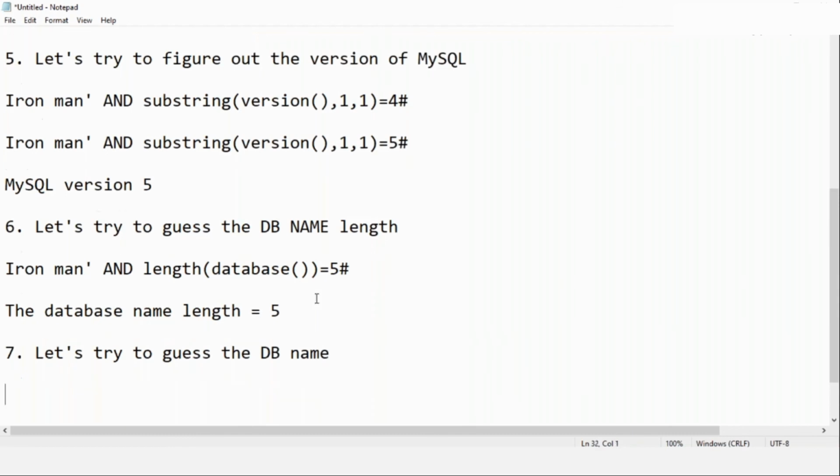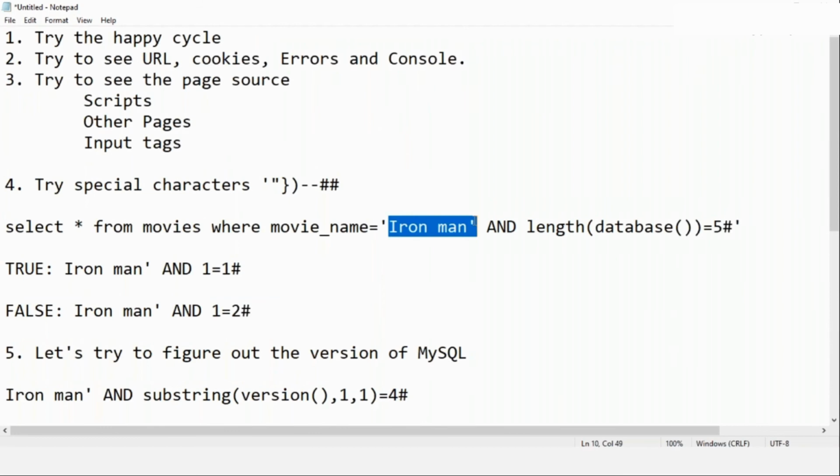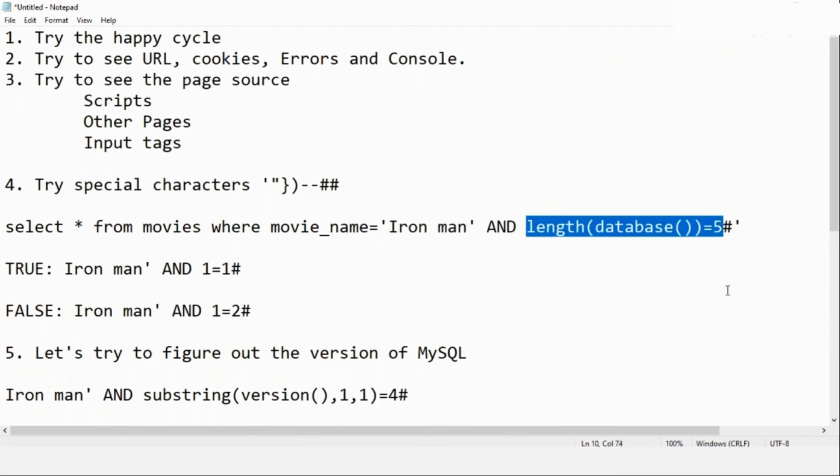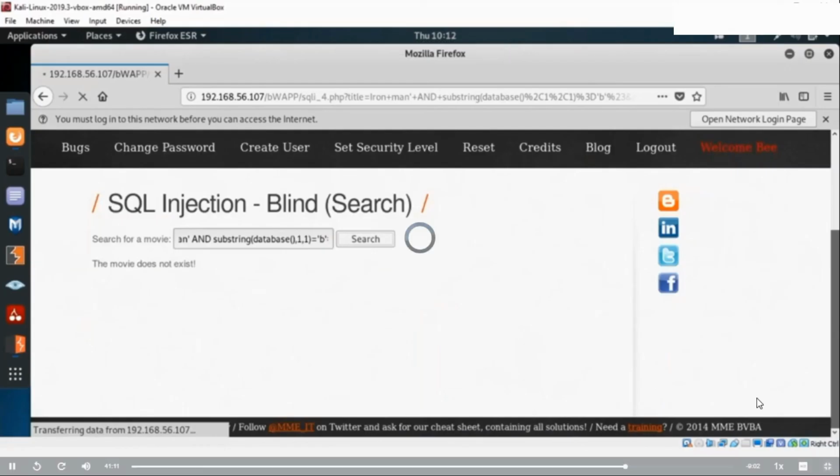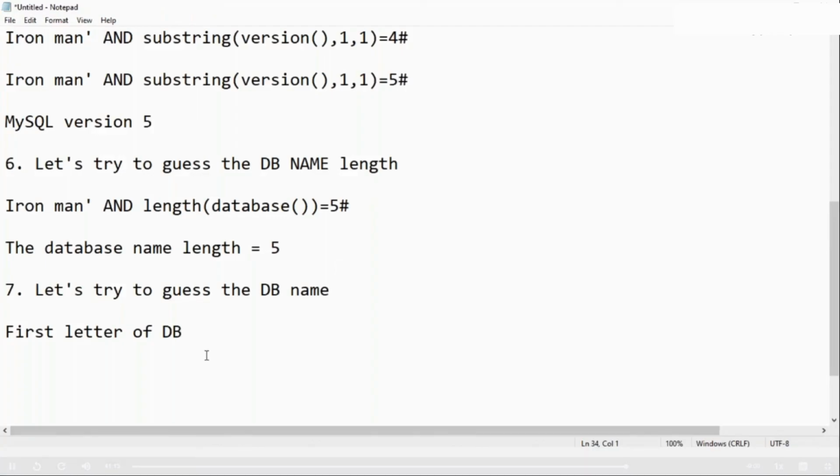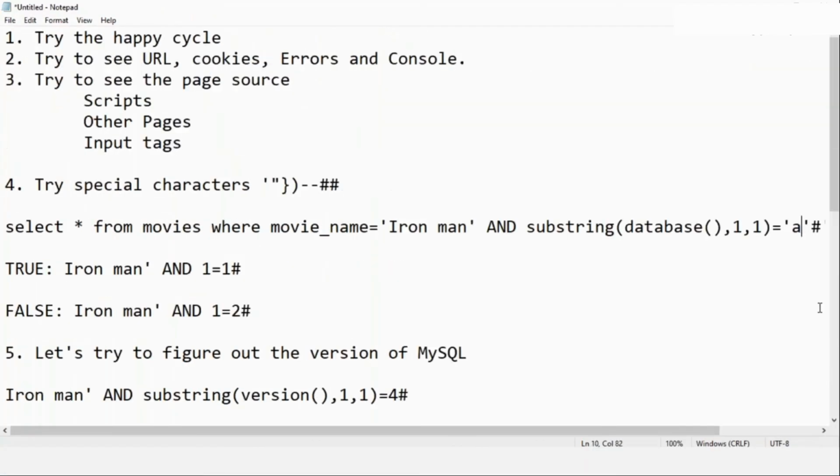Again, I know that this one is already true, the Iron Man one. I will keep it as such. Now to guess the DB name, I'm going to use this database which I have passed across in the 5 here. So let's do a substring, and under substring pass the string which we want. This is the database, and then I'm going to pass 1 and 1. It says the movie exists.